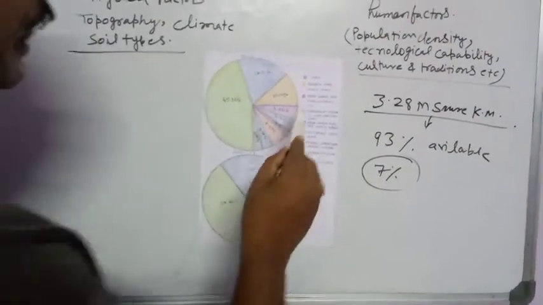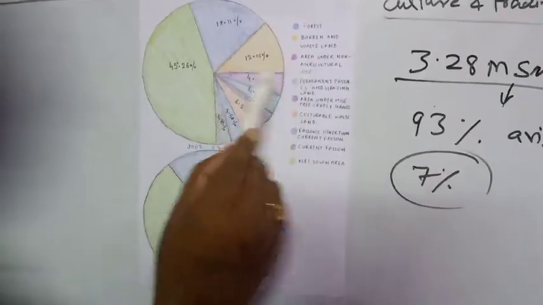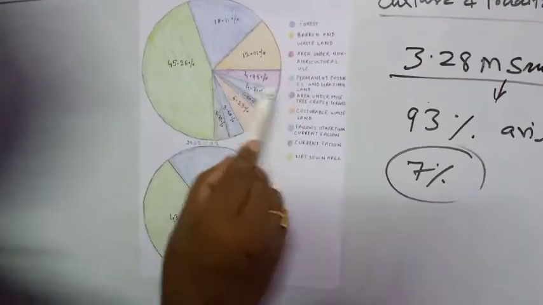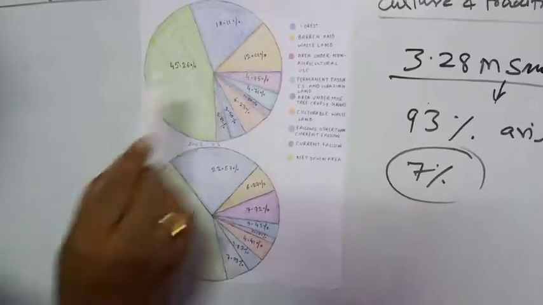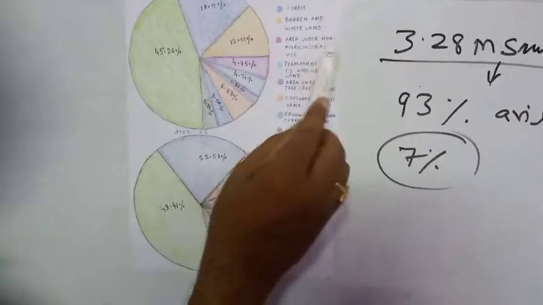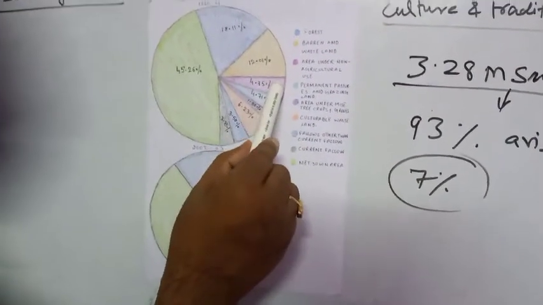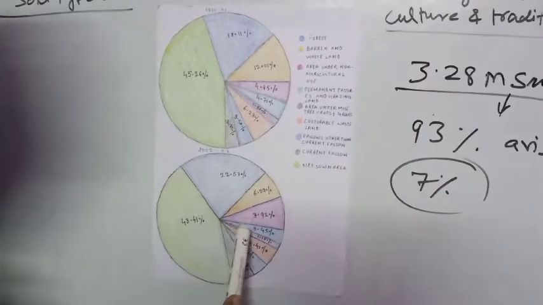Now next is the area under non-agricultural use. It was 4.95%, meaning nearly 5% of land was under non-agricultural use.